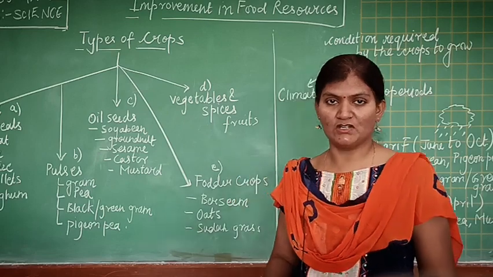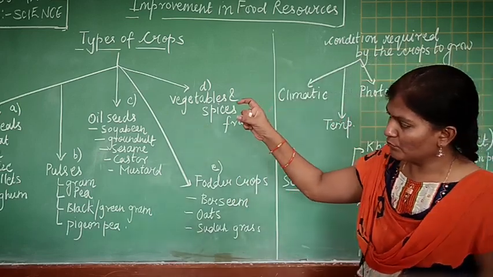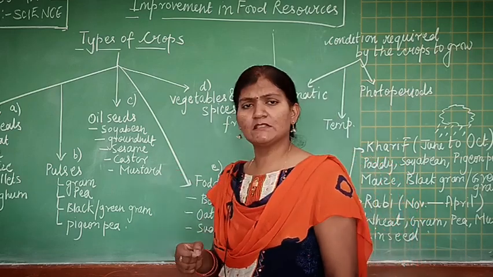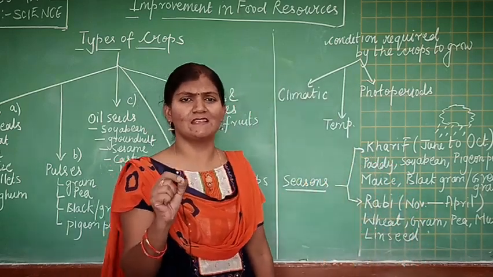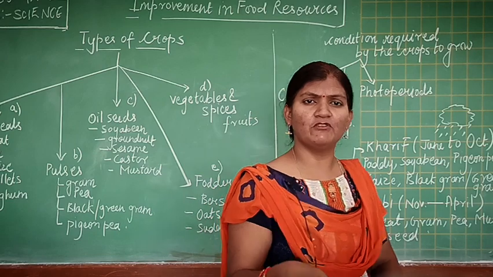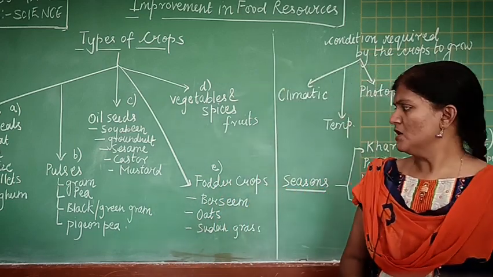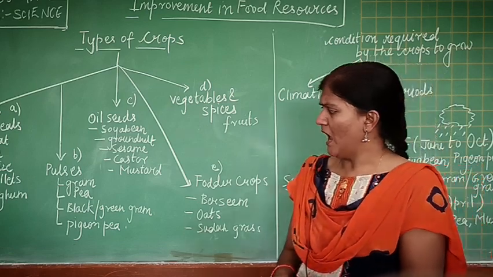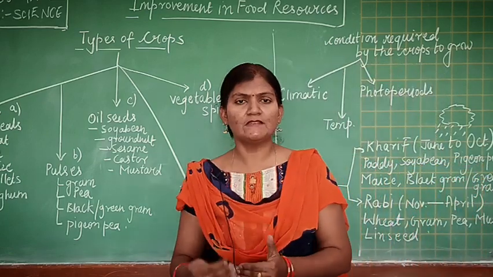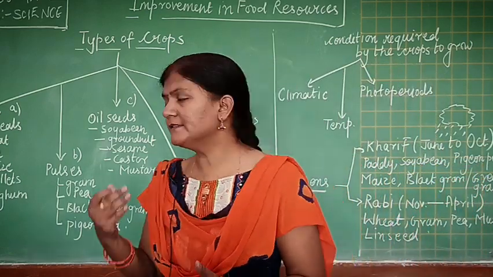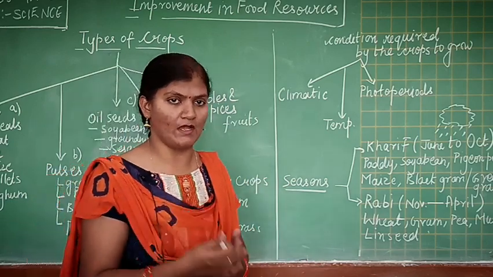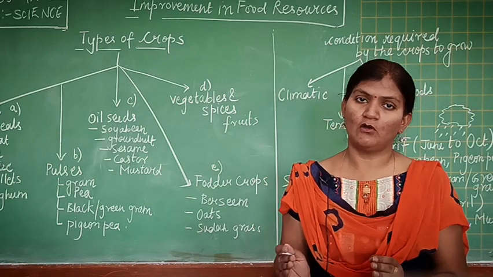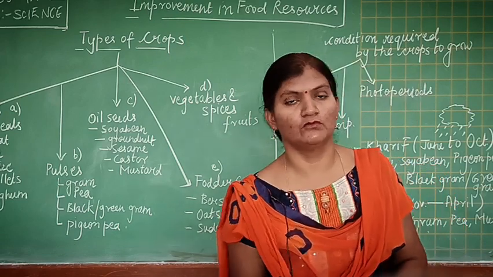Sorghum is the bajra, okay, and wheat you well know, rice, maize you know, millets are the small grains which can be from a grass. So these foods are consumed and the basic nutrient that the cereals provide is carbohydrate. So basically this type of crop is energy giving food.